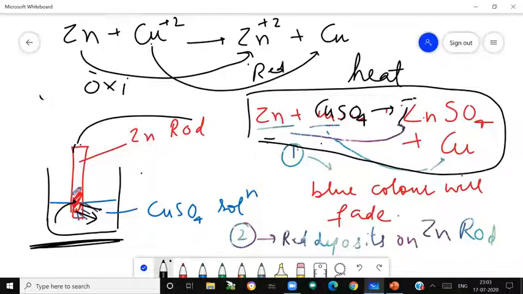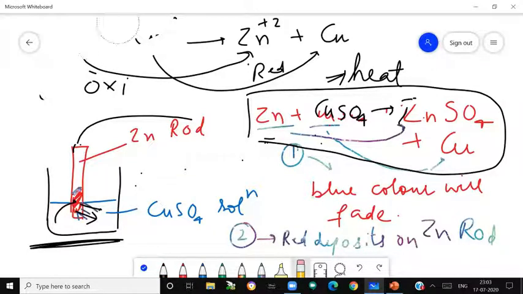What is happening in this case? Chemical energy is dissipated in the form of heat. We can see that after some time the beaker will become hot. So in case of direct redox reaction we are not able to convert chemical energy into electrical energy. So we have to form an indirect redox reaction.